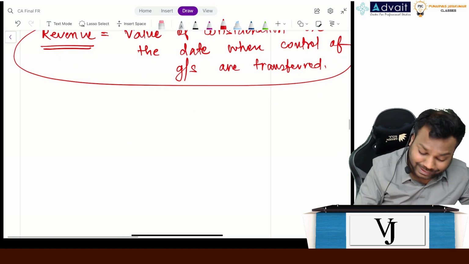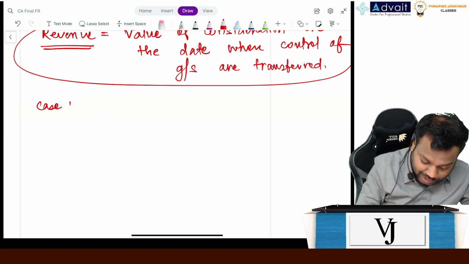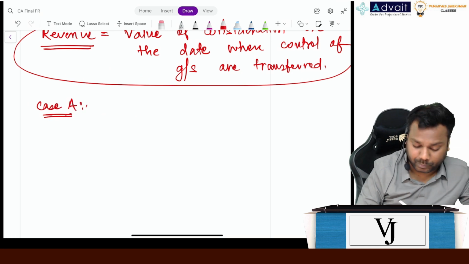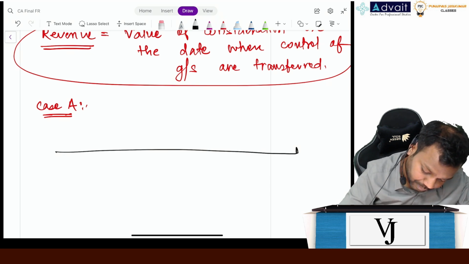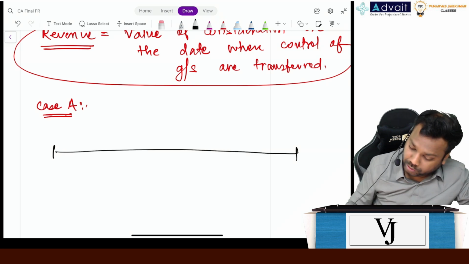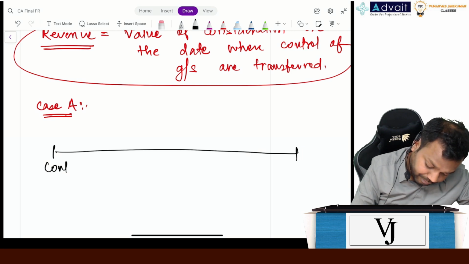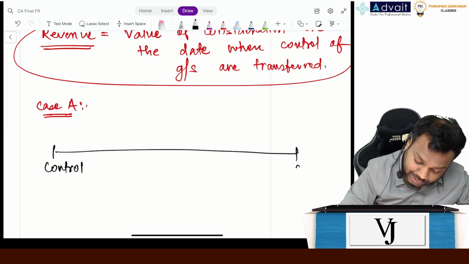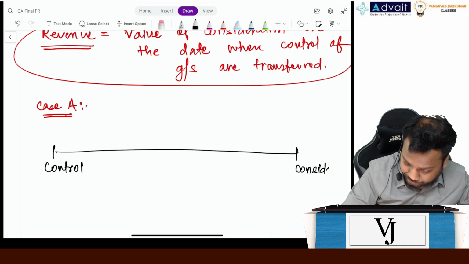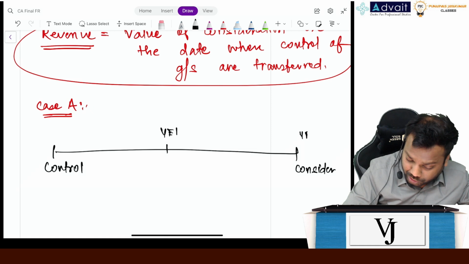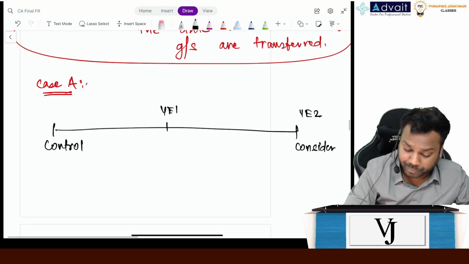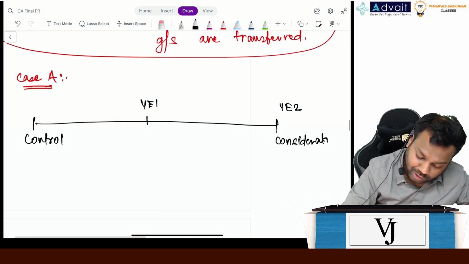Let me take two cases. Case A. Control is transferred here, consideration is received here. This is year end 1, year end 2, that is a time gap of 2 years I am keeping. I have received a consideration of, let's suppose, 100,000.